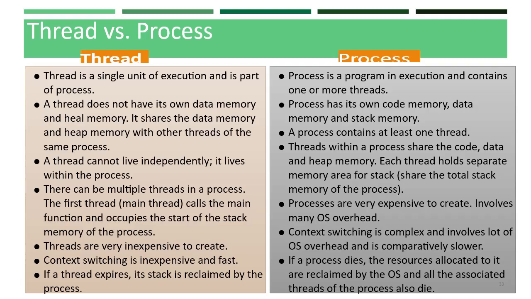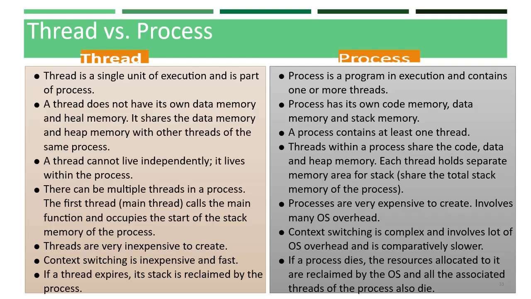There can be multiple threads in a process. The first thread, or we call it the main thread, calls the main function and occupies the start of the stack memory of the process. While threads within a process share the code, data and heap memory, each thread holds a separate memory area for stack.